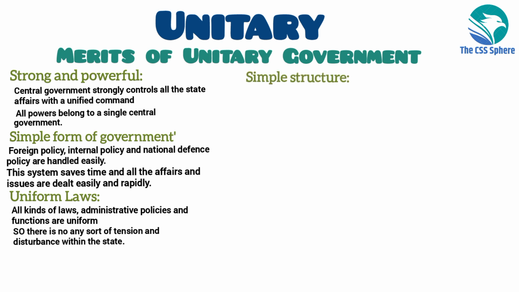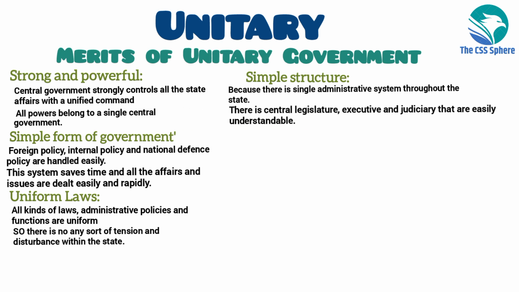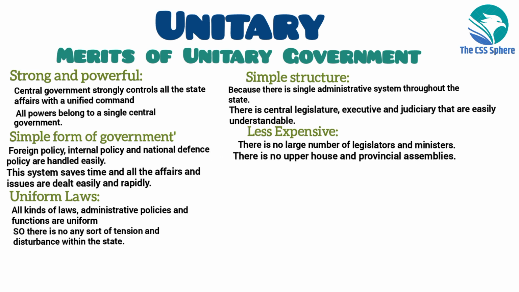Simple structure. The unitary system is very simple in organization because there is a single administrative system throughout the state. There is a central legislature, executive, and judiciary, so it is easily understandable and less expensive. In the unitary form of government, there is no large number of legislators and ministers, and there is no upper house and provincial assemblies. Therefore, the expenditures of these institutions are almost nil.